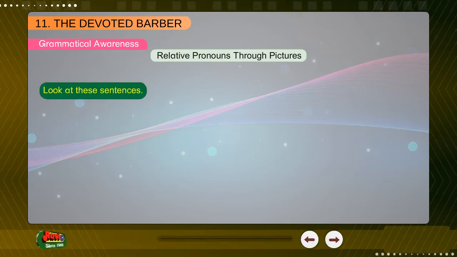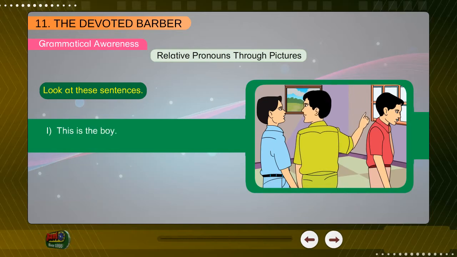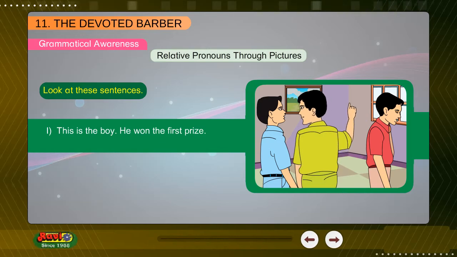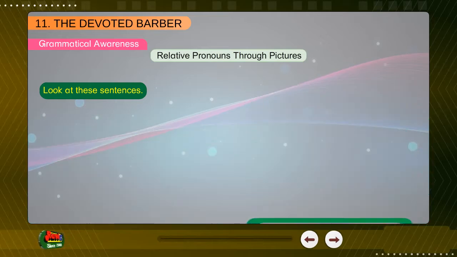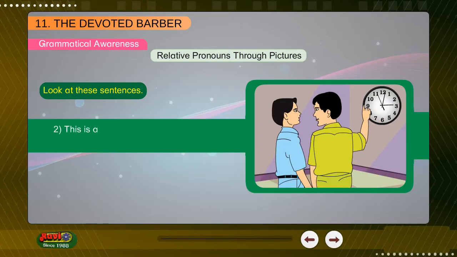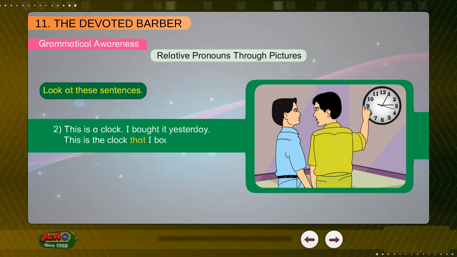Look at these sentences. 1. This is the boy. He won the first prize. This is the boy who won the first prize. 2. This is a clock. I bought it yesterday. This is a clock that I bought yesterday.